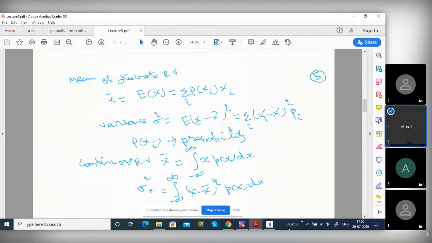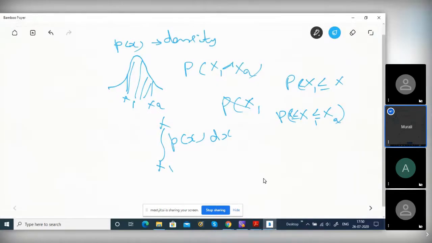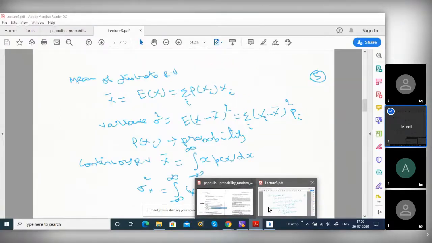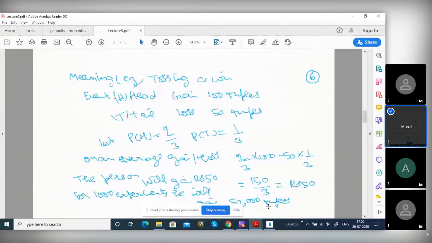I will give an example. Suppose it's the tossing of a coin.